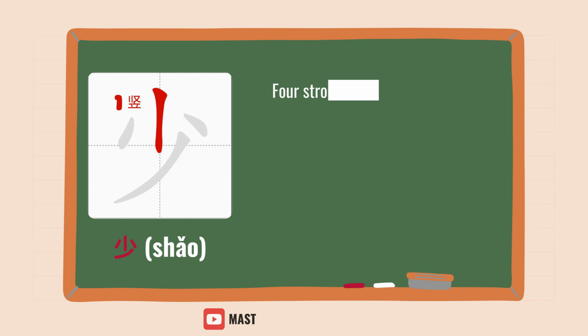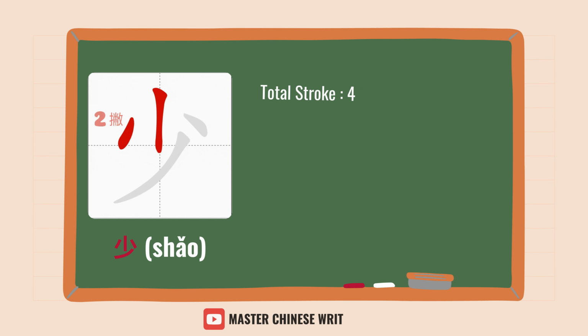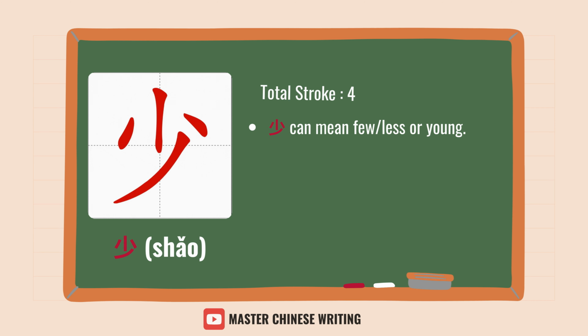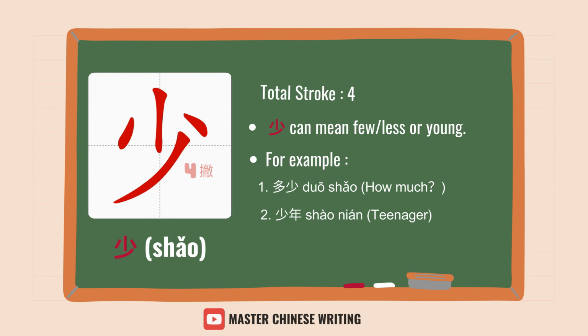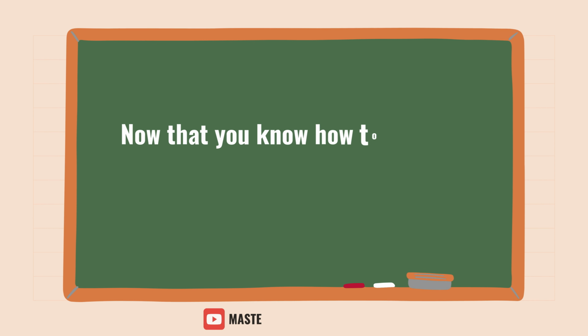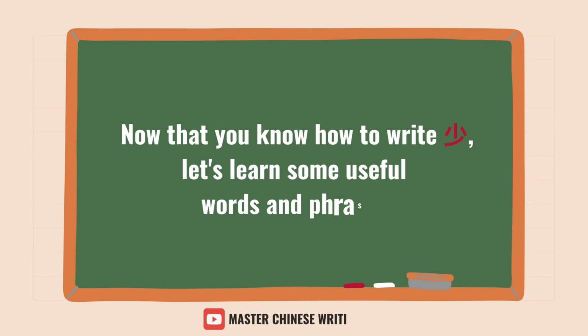少 has four strokes. Next, do you know that 少 has two meanings? 少 can mean few, less, or young. For example, 多少, how much? 少年, teenager. Now that you know how to write 少, let's learn some useful words and phrases.